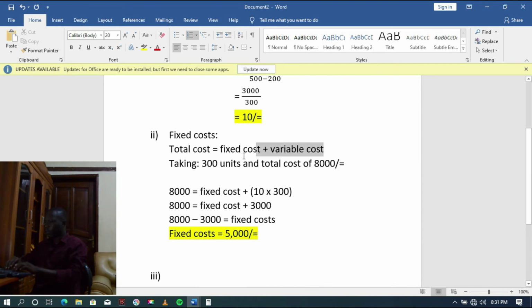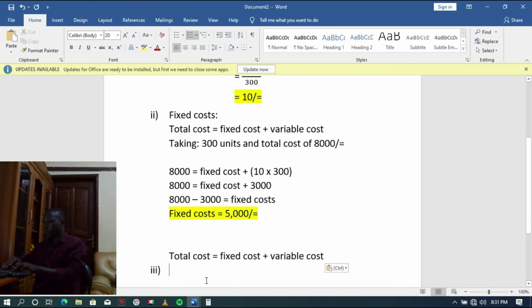Therefore, our fixed cost is 5,000 shillings. That is our total fixed costs in the production process.